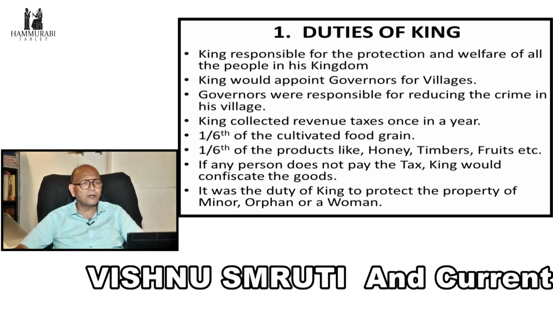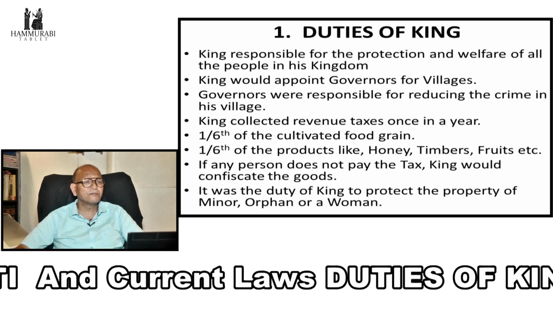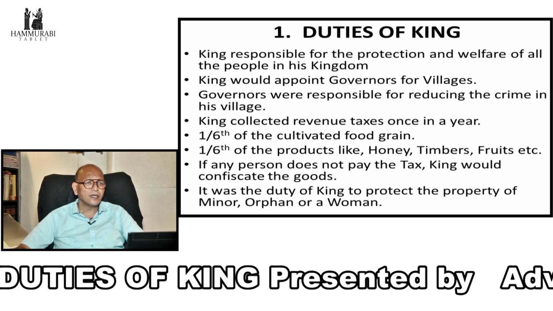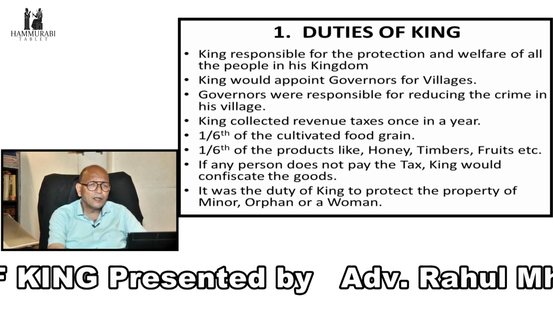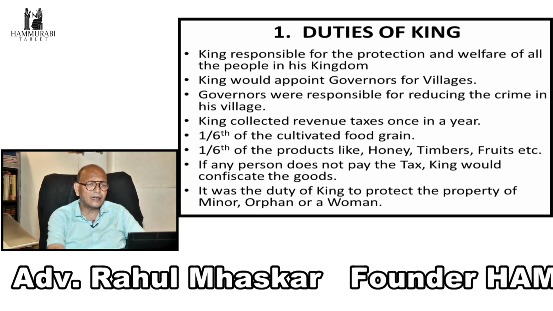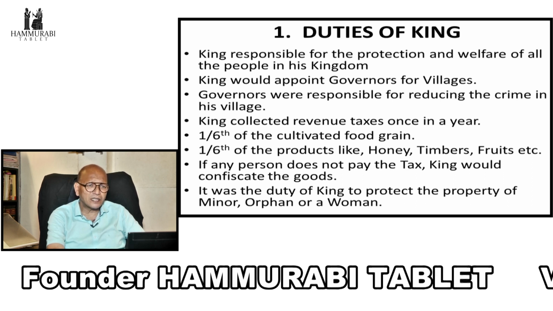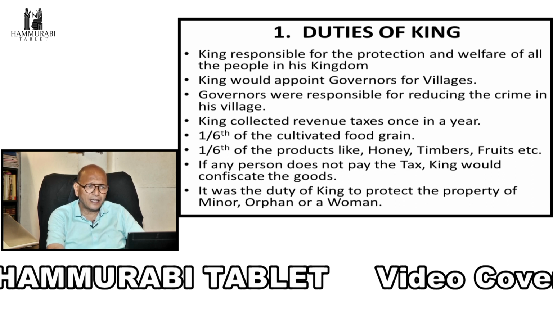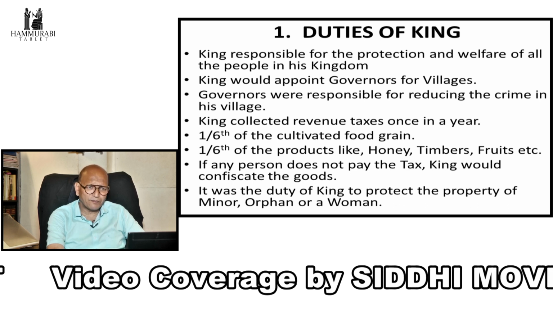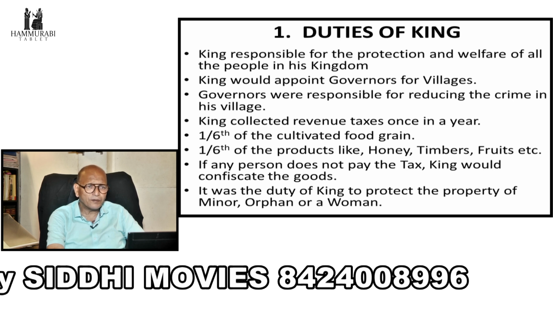The king was responsible for the protection and welfare of all the people in his kingdom. The king would appoint governors for villages. Governors were responsible for reducing crime in their villages. The king collected revenue taxes once a year. If a person did not pay the tax, the king would confiscate the goods. It was the duty of the king to protect the property of a minor, orphan or woman.